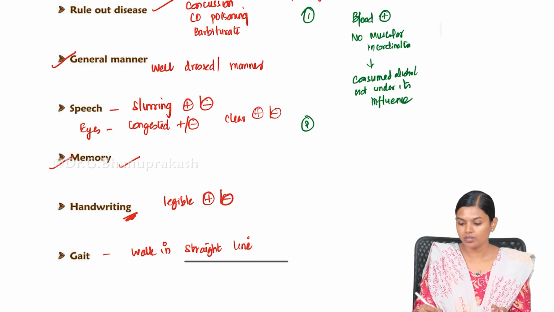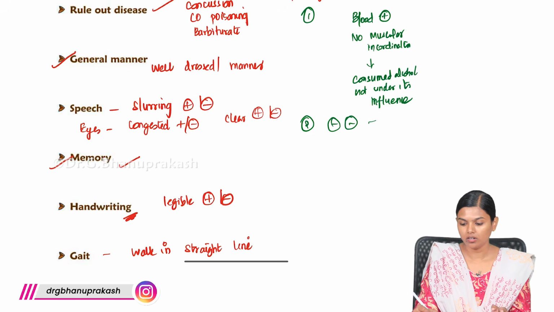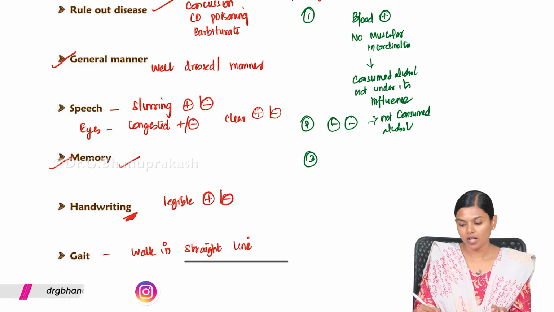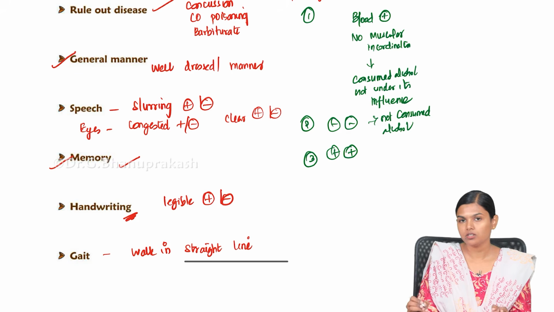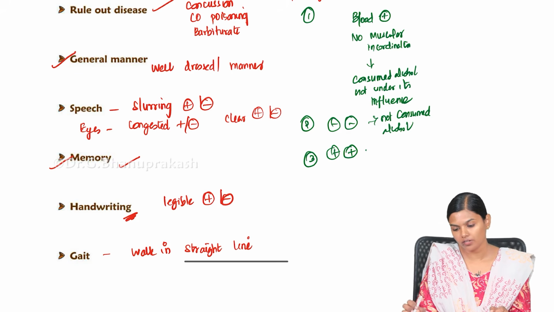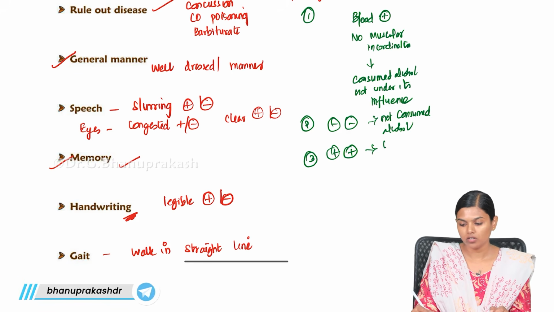If everything is negative, then they have not consumed alcohol. This is the second opinion. Then the third opinion: you have both the blood test and all your physical examination coming as positive. Then you will say he has consumed alcohol and he is under the influence of alcohol.